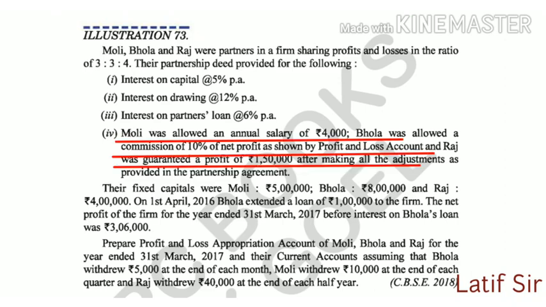Bhola was allowed a commission of 10% of net profit as shown in the profit and loss account. That is, whatever amount of profit is shown in profit and loss will be transferred to P&L appropriation, and of that amount 10% commission will be given to the partner Bhola. Now Raj was also guaranteed a profit of 1,50,000. The minimum profit for Raj was ensured at 1,50,000 after making all appropriations.